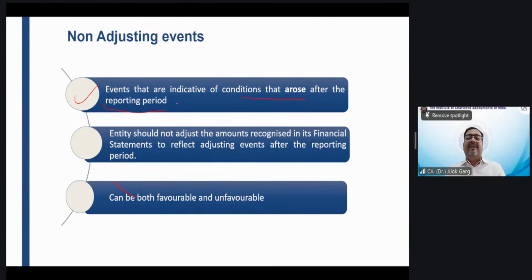Okay, right? An entity should not adjust the amount recognized in the financial statement. So for a non-adjusting event, the entity should not adjust the amount. What should the entity do? They only need to disclose the non-adjusting event. They should not adjust. And this non-adjusting event can be favorable as well as unfavorable, both, right?